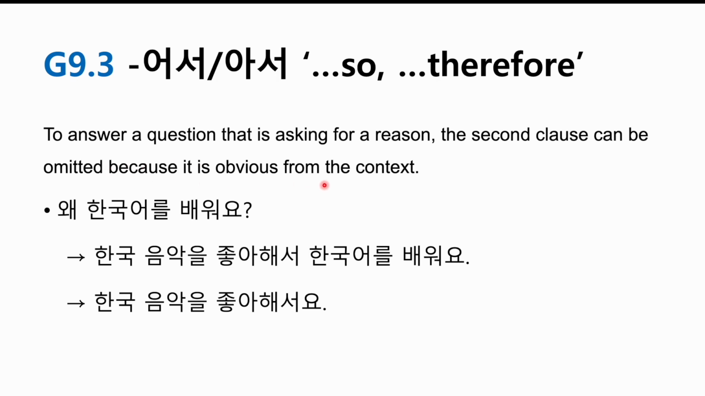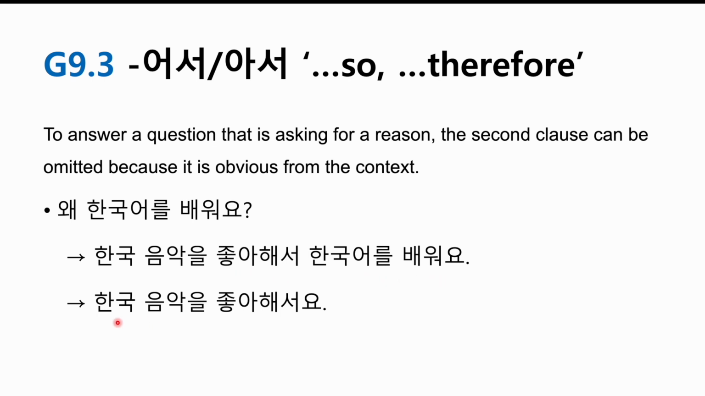To answer a question that is asking for a reason, the second clause can be omitted because it is obvious from the context. 자, someone just asked you this question. 왜 한국어를 배워요? So why are you learning the Korean language? So you may be able to answer like this. 한국 음악을 좋아해서 한국어를 배워요. Then this part is the reason and this part is the consequence. I like Korean music, so I'm learning the Korean language.